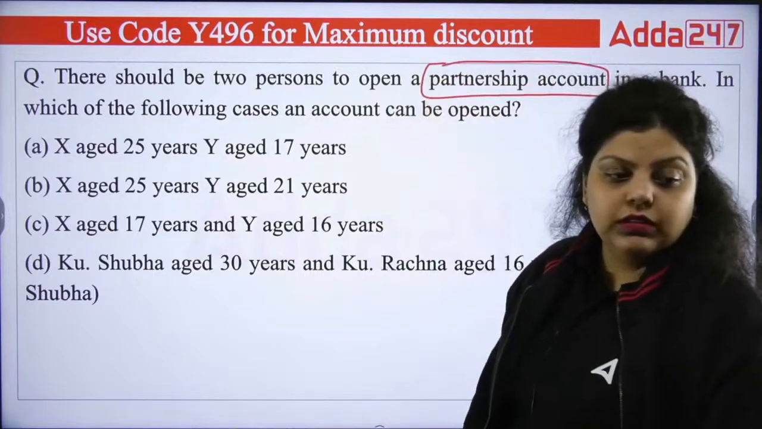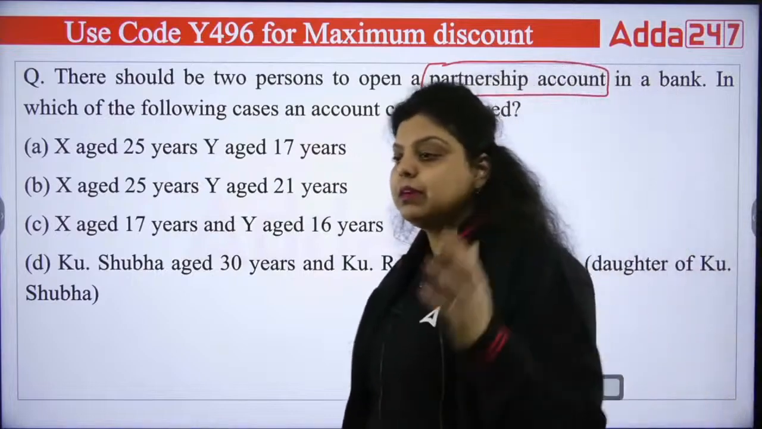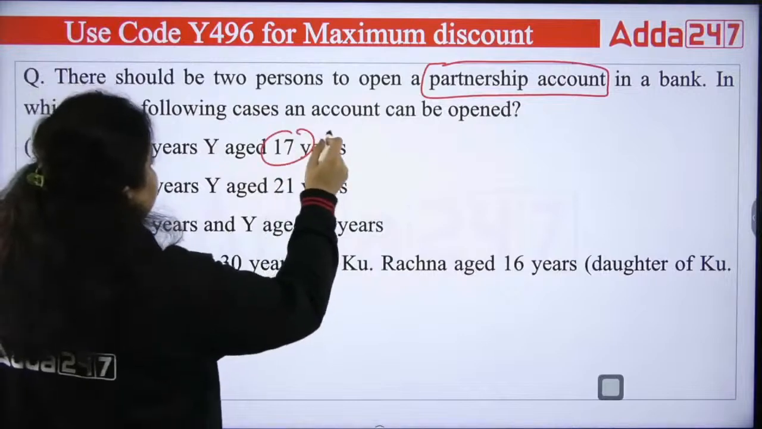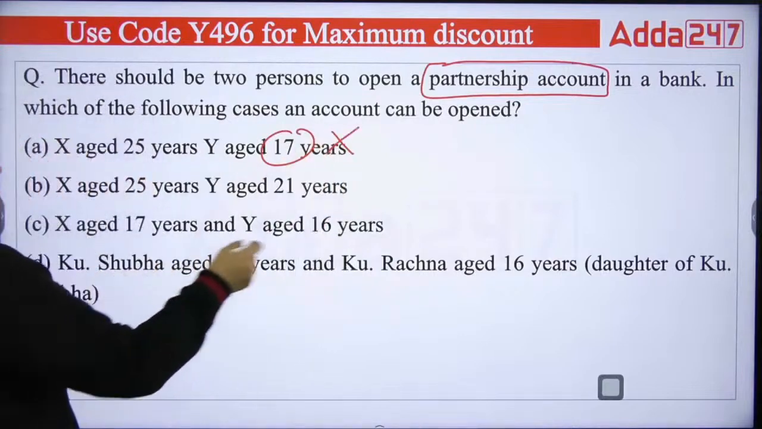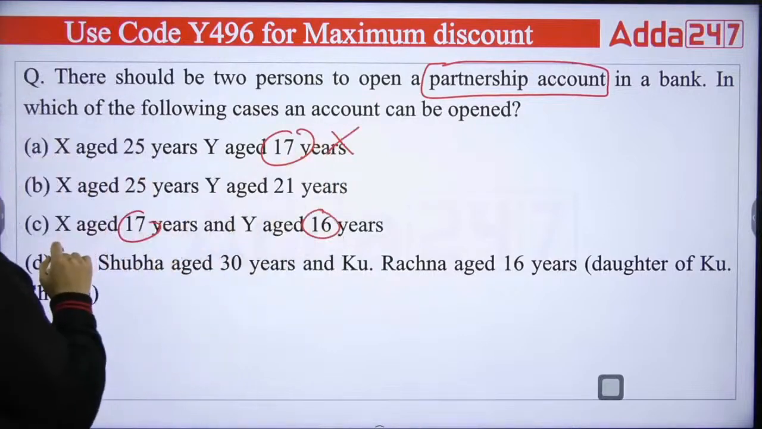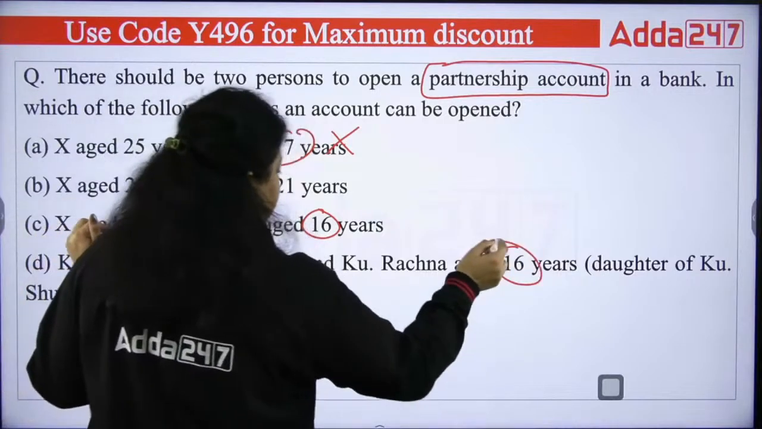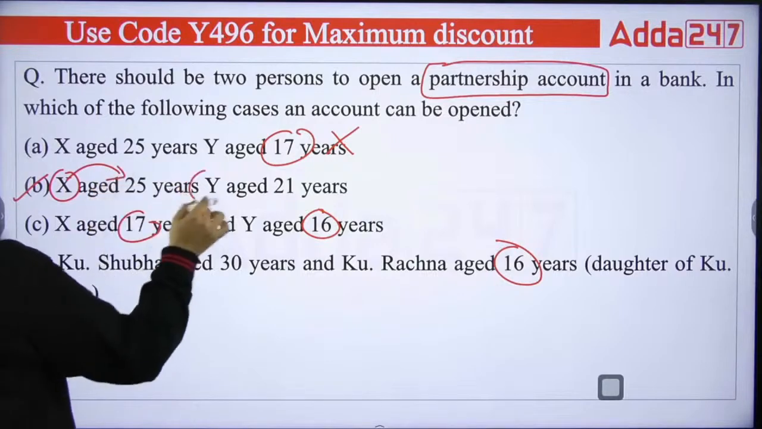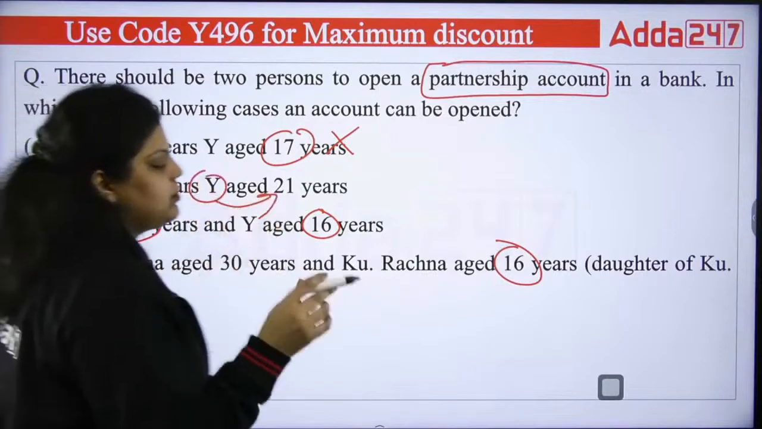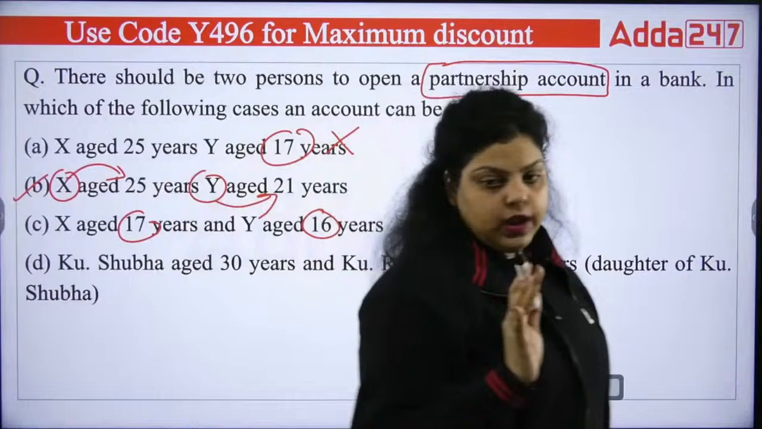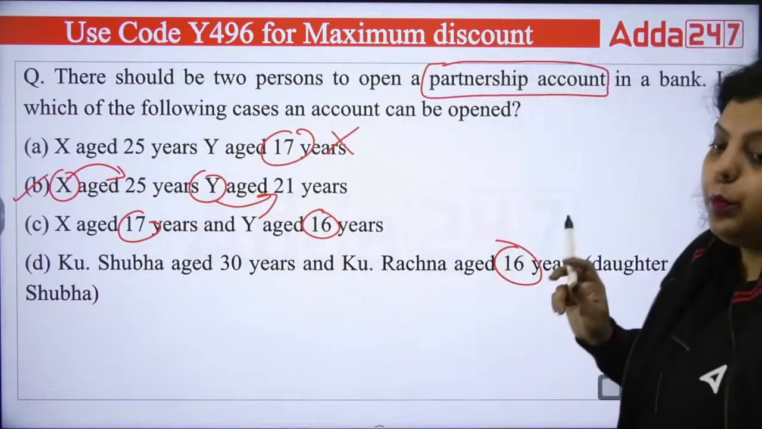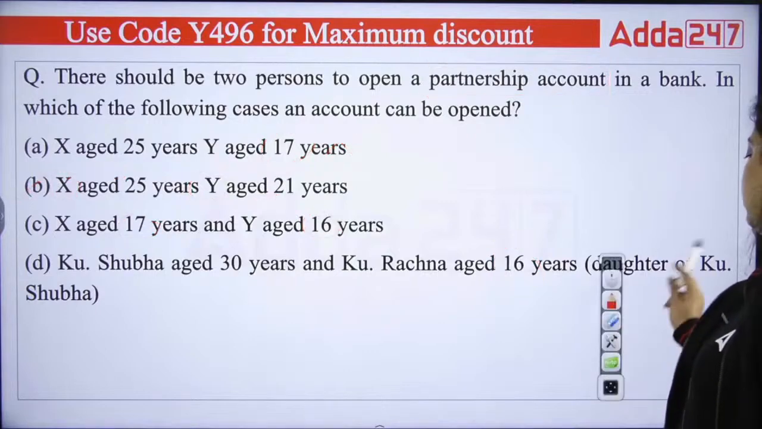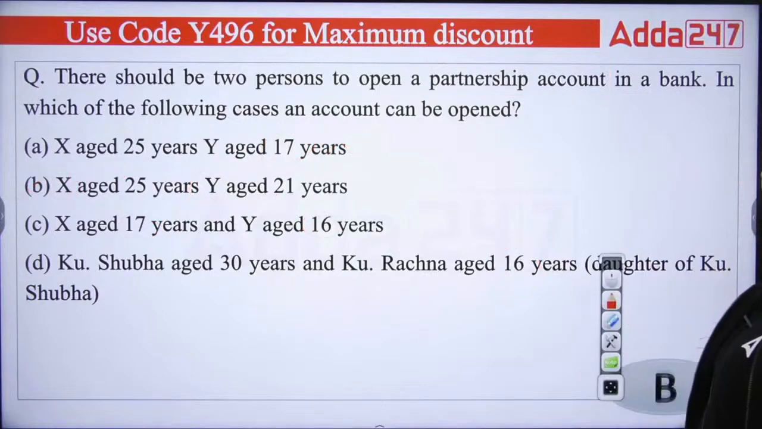It's very obvious the partnership account can be opened when the person is not a minor. If you have 17 years old, it cannot be opened. If you have 17 or 16, it cannot be opened. If you have 16, it cannot be opened. So the right answer will be B. X age 25 years and Y age 21 years, they can have the partnership account here. So the two persons to open a partnership account in a bank, in this case, they can open a partnership account. So the right answer will be your B option.